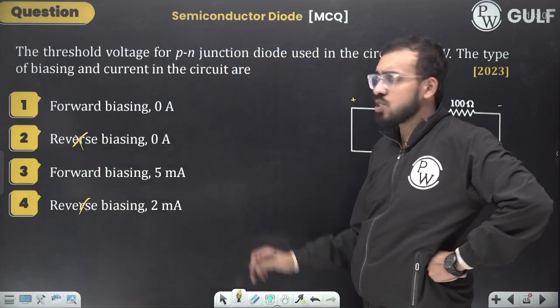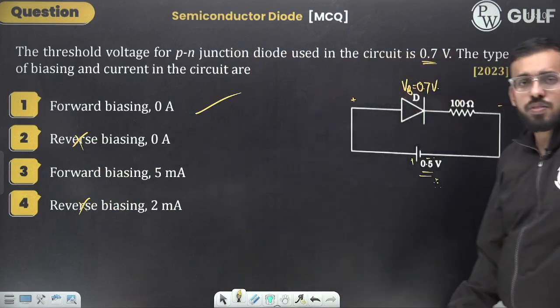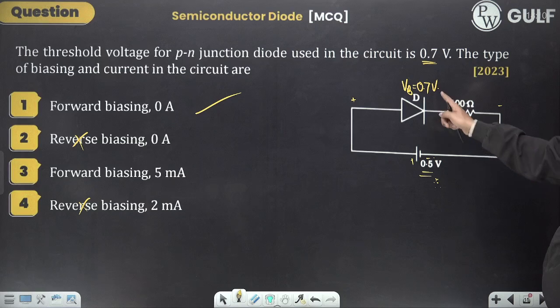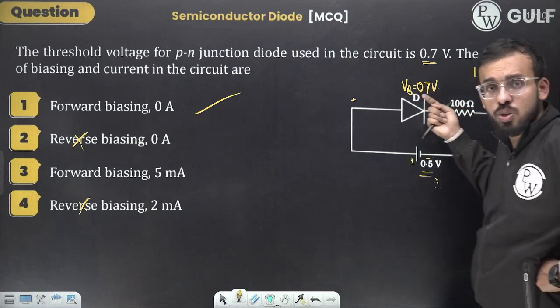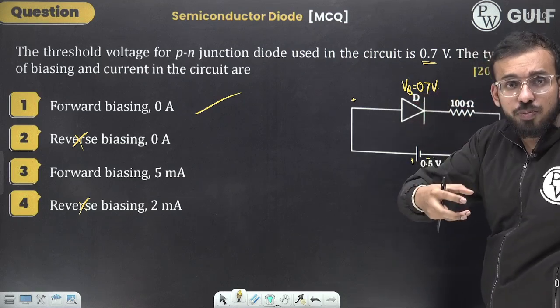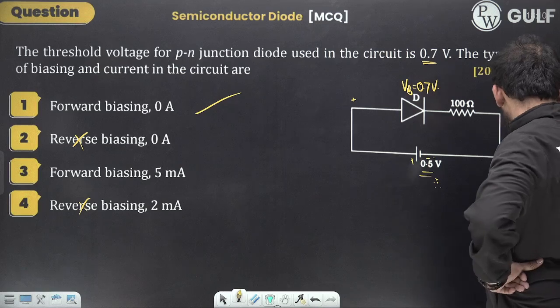Forward biased with 0 ampere. Fine. Why? Because you are not able to overcome the barrier potential, na? So how is the current going to flow? At least overcome the barrier potential, then only the current is going to flow. Correct?